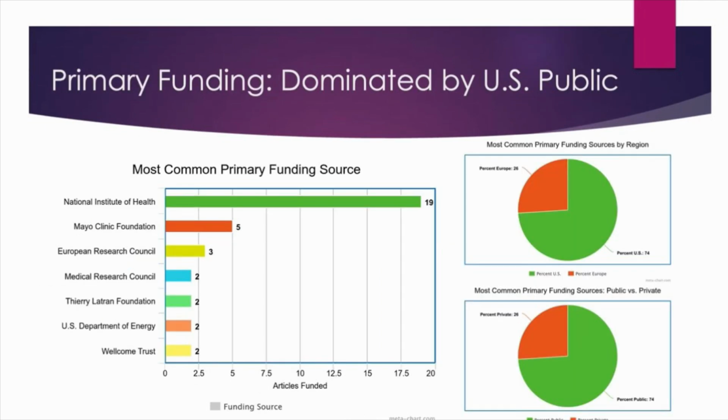Primary funding for the research was strongly led by the US, mostly through the US federal government. For instance, the National Institute of Health funded 19 of the 100 articles, with other U.S. funding institutions to follow. When examining the articles by region, we see that 74% were primarily funded by the U.S., and it was also primarily publicly funded at, again, 74% by the U.S.